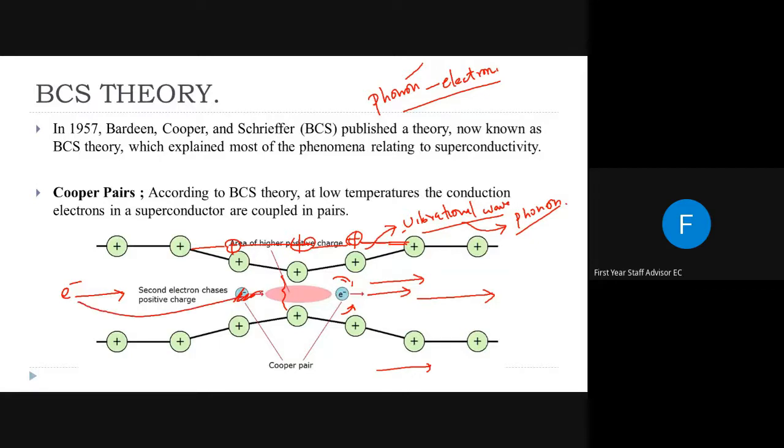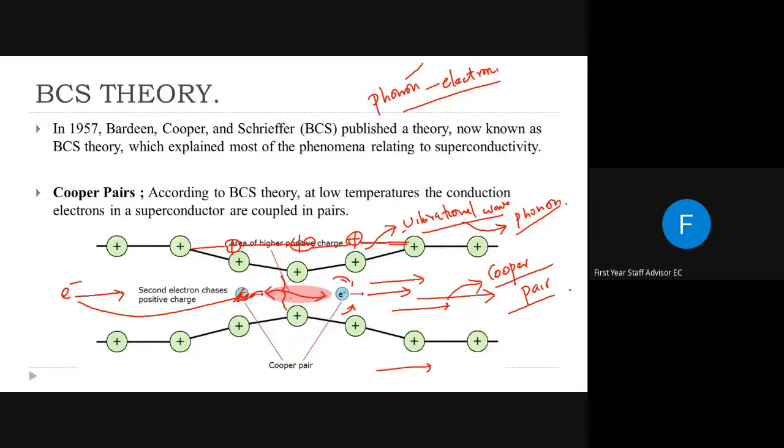And these two electrons, first and second, will be coupled and will move together, and that pair of electrons is called a Cooper pair. This is very important, Cooper pair. Okay, so initially, what happens when an electron is moving through a perfectly arranged lattice? Distortion happens in the positively charged lattice arrangement. This distortion will create a charge cloud around the electron, and this charge cloud attracts a second electron which is moving in this direction, and these two electrons will act as a pair.